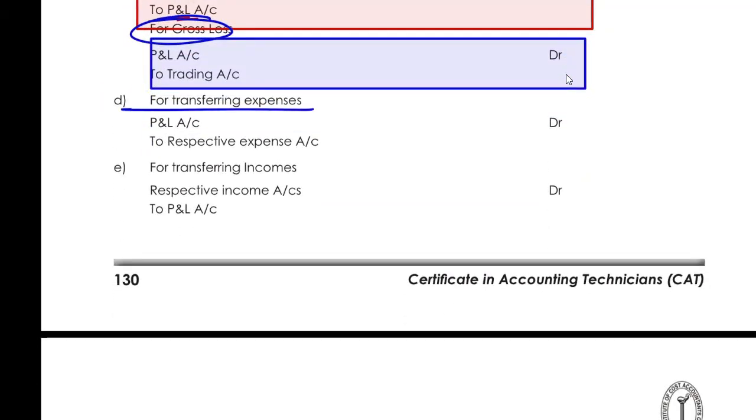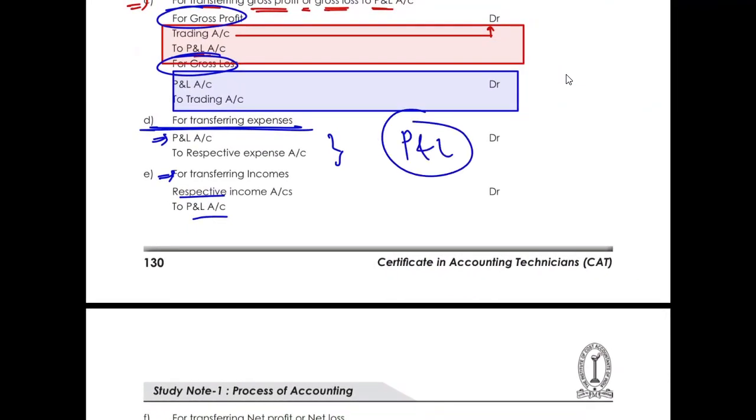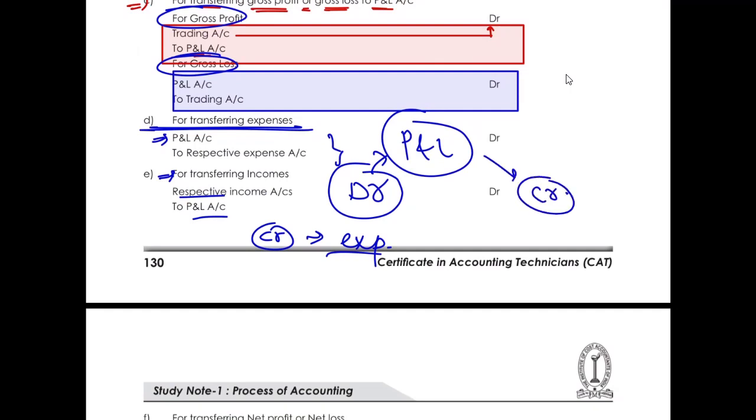Now for transferring the expenses, just do the reverse. We have to debit the P&L and credit all expenses, just the way we have done in the trading account. Now, if we have income, just debit all the incomes and credit the P&L account. Just keep in your mind that P&L account will be debited when we have expenses. So for debiting the P&L, you have to credit the expenses, and P&L account will be credited by the incomes. So if you want to credit the P&L account, you have to debit the income accounts.